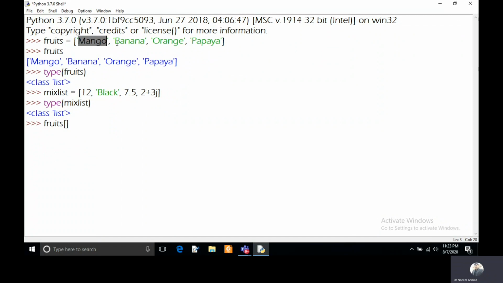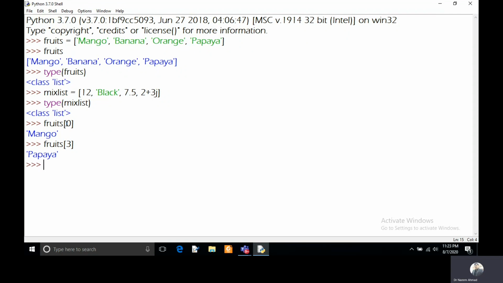So in this list I have 4 elements, and I want to access the first element. I will put 0. And if you want to access the last element, since you have 4 elements in your list, you can put index 3 in your square bracket. So here I am putting 3. That will be the 4th element of your list.